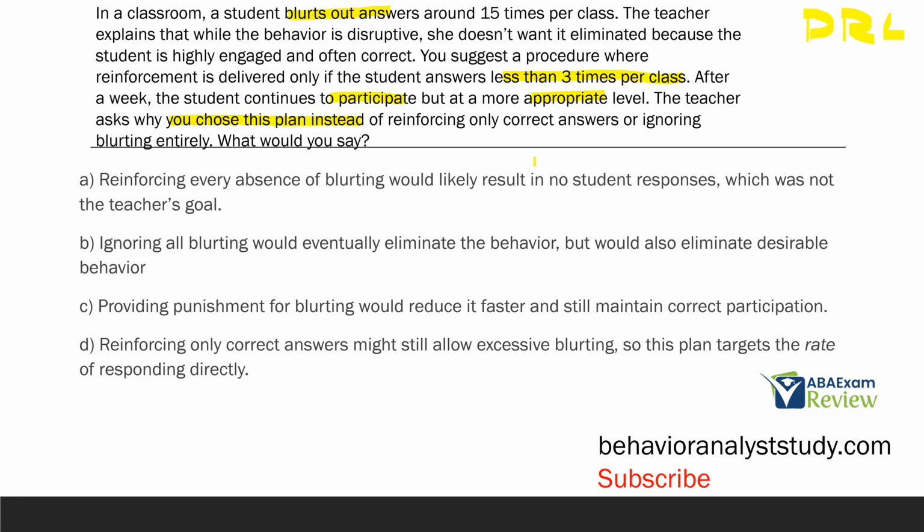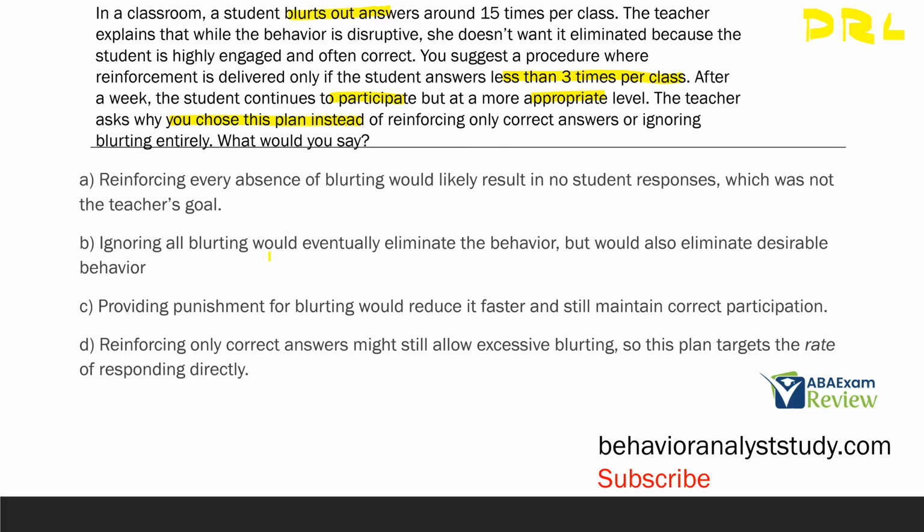So why did we choose this over just reinforcing correct answers or putting it, quote unquote, on extinction by ignoring blurting entirely? A, reinforcing every absence of blurting would likely result in no student responses, which is not the teacher's goal. Well, potentially, right? If we reinforce every absence of blurting, then the student may stop responding, but not necessarily. And we might eliminate blurting or answering altogether, which is not what we want. So A does not seem like the best plan given what we want.